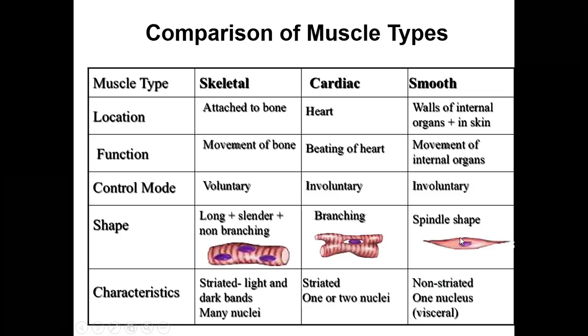So this smooth muscle has some features of the cardiac muscle and some features of the skeletal muscle. Okay, so this is the difference between the skeletal muscle, cardiac muscle, and the smooth muscle.